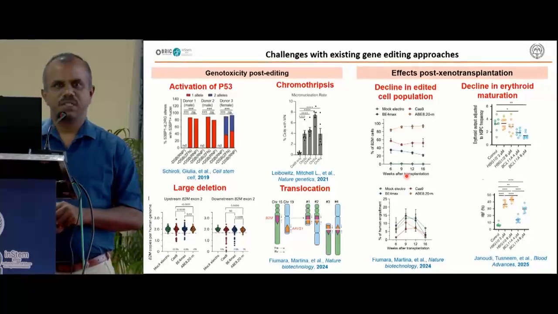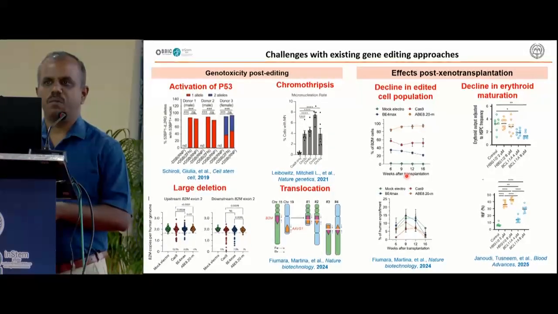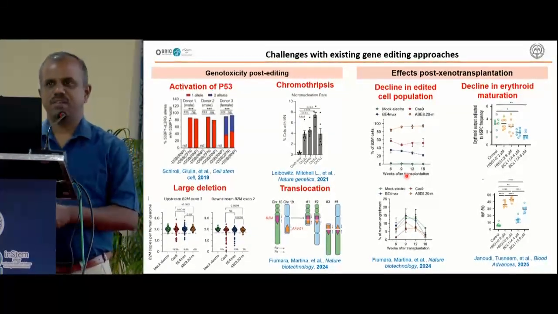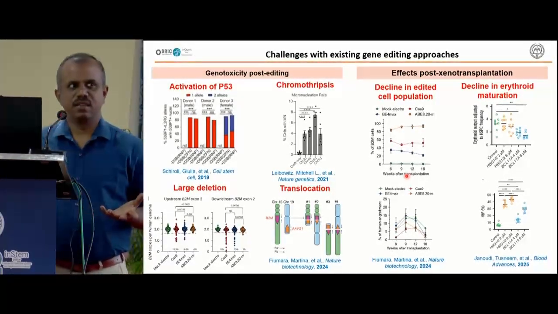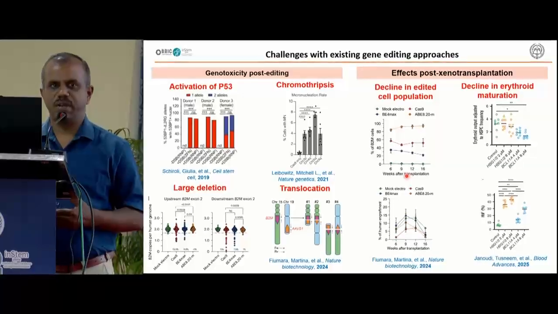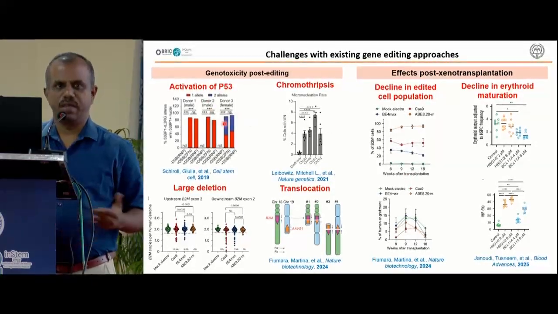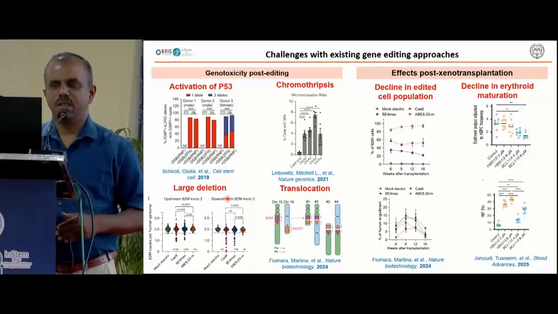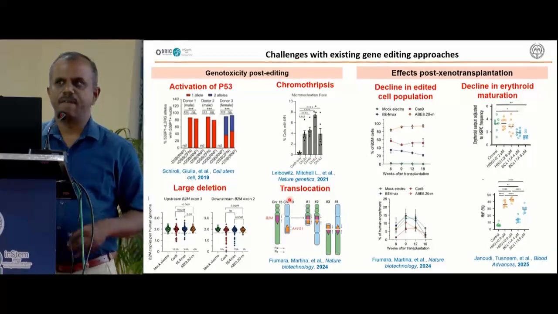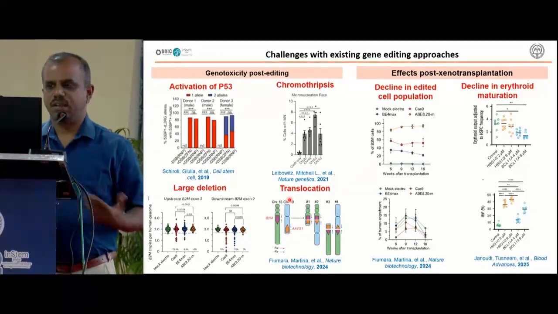But the problem with this, including the current clinical trials and the product, is that there are a lot of side effects associated with treating with a double strand break. When you treat the cells with Cas9, when it makes a double strand break, it activates p53 to higher levels, and as I mentioned before, it also causes larger deletions because of the homologous regions present in the gamma globin and beta globin. It also causes chromothripsis and translocations. This is the main problem that happens because of Cas9 targeting on the target regions.